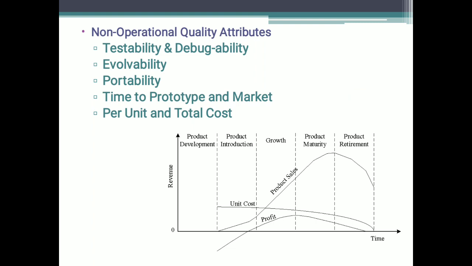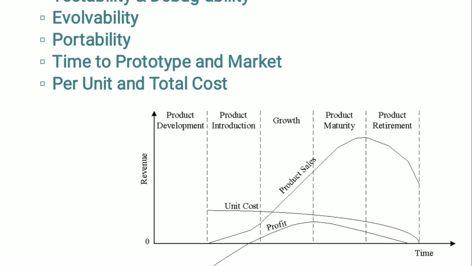Every embedded product has a product life cycle, which starts with the design and development phase. Here I have shown you one graph. All of you can have a look here, right? So this is a graph which shows the product life cycle curve. This is how it looks. The product idea generation, prototyping, roadmap definition, actual product design and development are the activities carried out during this phase. During the design and development phase, please refer to the graph shown in the slide. During the design and development phase, there is only investment and no return.